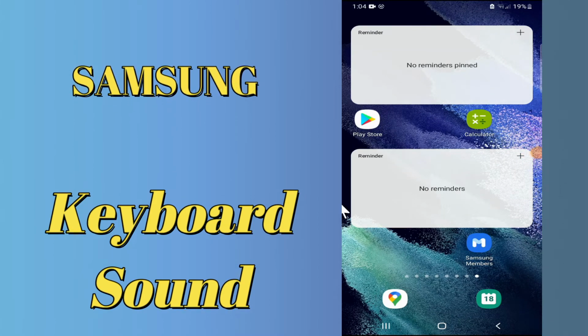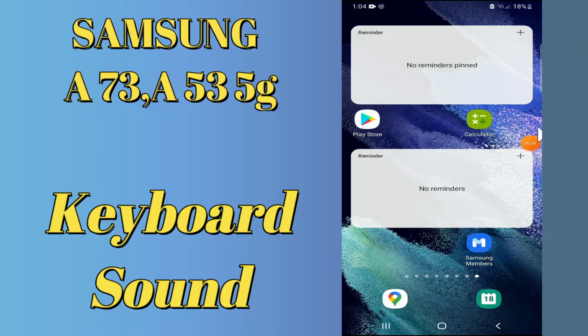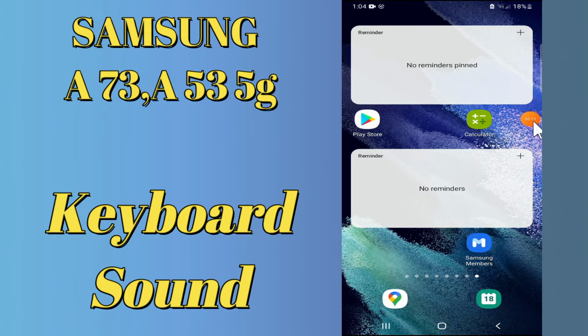In my today's video, I am going to tell you how you can disable and enable keyboard sound in your device Samsung A73 5G and A53 5G. So if you want to enable or disable the sound and vibration of keyboards in your device Samsung A73 5G and A53 5G, you have to follow the steps which I'll be sharing with you in my today's video.